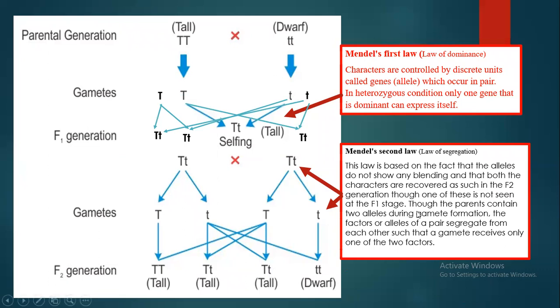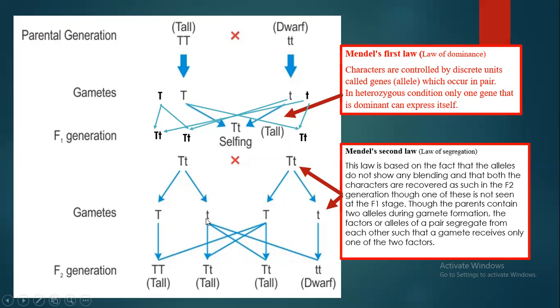That was possible because these two alleles segregated individually with their own identity. They segregated into different gametes and then fused to produce tall and dwarf plants in the ratio of 3:1.